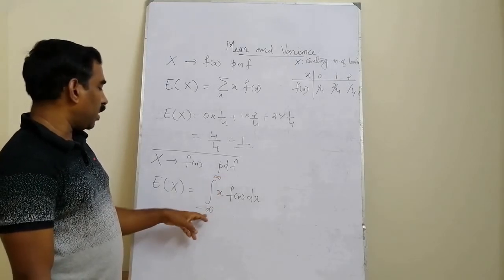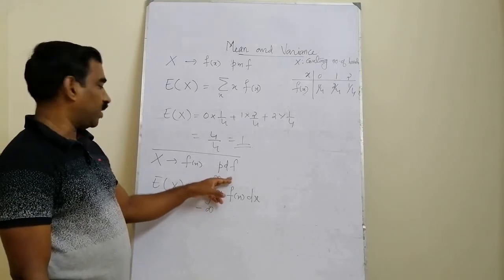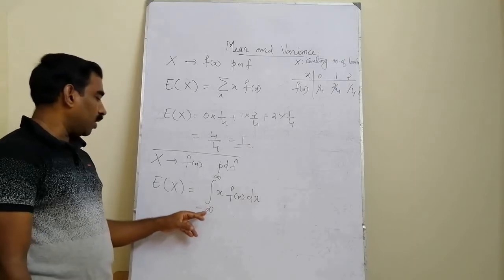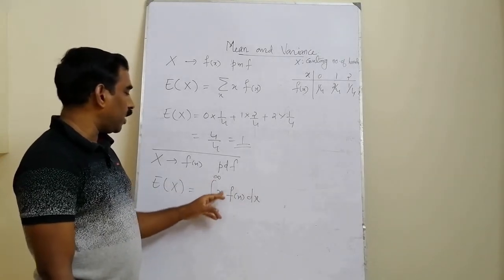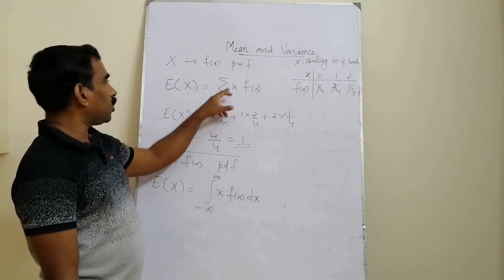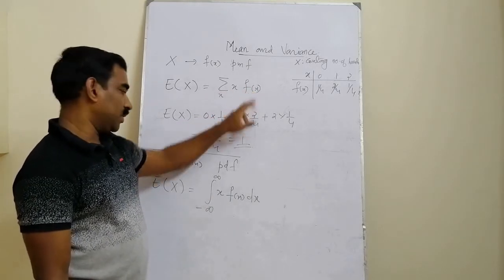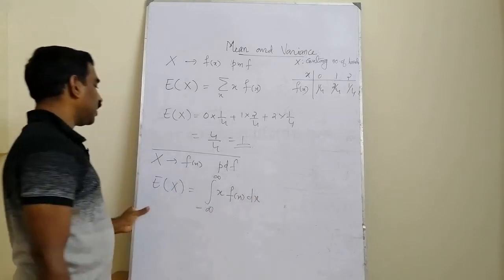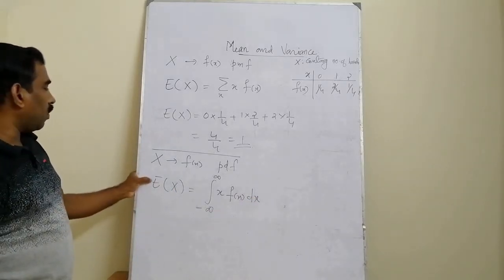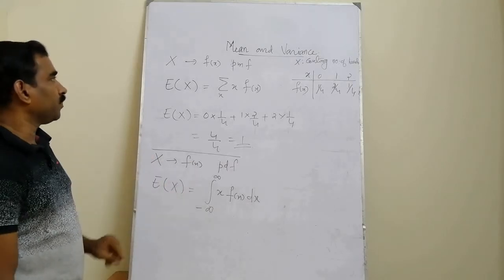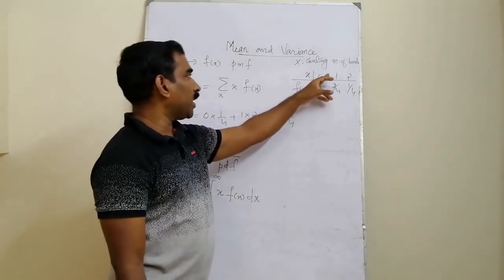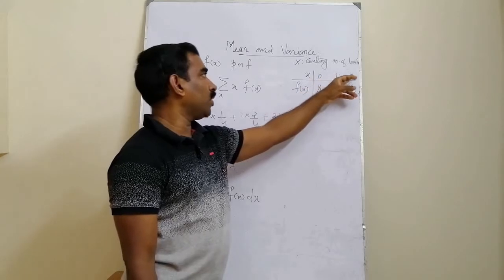We can accommodate the entire number line by writing minus infinity to plus infinity. So we are integrating from theoretical lowest value to maximum value and multiplying together each of the values with the respective densities. That number is taken as the statistical average or the mean of the values taken by the random variable. Okay, here it is the mean of the values taken by the discrete random variable 0, 1 and 2.